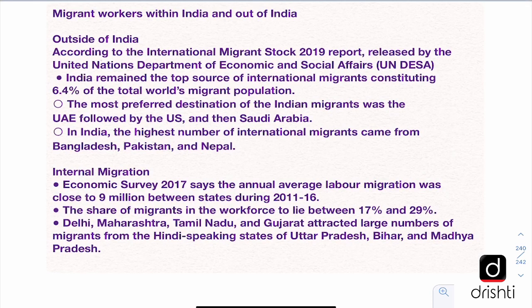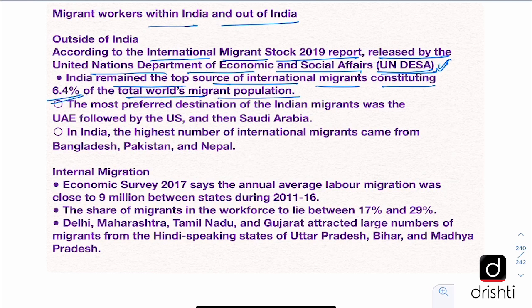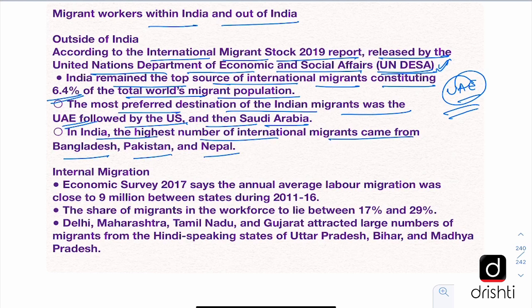Now let us look at the migrant workers. According to the International Migrant Stock 2019 report, which is released by the United Nations Department of Economic and Social Affairs, UNDESA. This is important and you should know this, that the International Migrant Stock report is released by the United Nations Department of Economic and Social Affairs. So what this report is saying is that India has remained the top source of international migrants, constituting 6.4% of the total world's migrant population. And the most preferred destination for the Indian migrant is UAE, followed by the US and then Saudi Arabia. In India, the highest number of international migrants come from Bangladesh, Pakistan and Nepal.